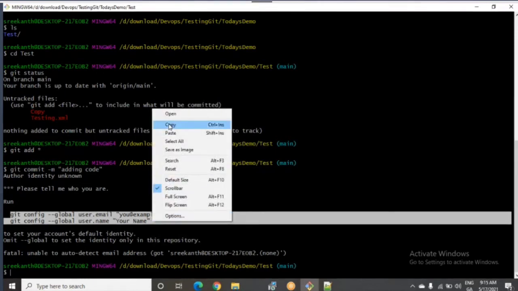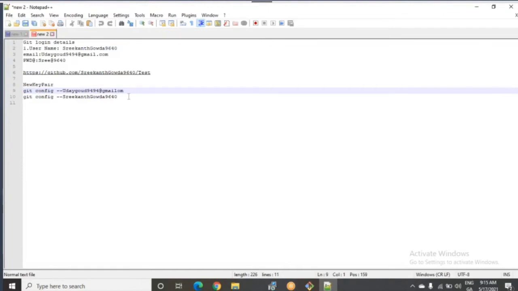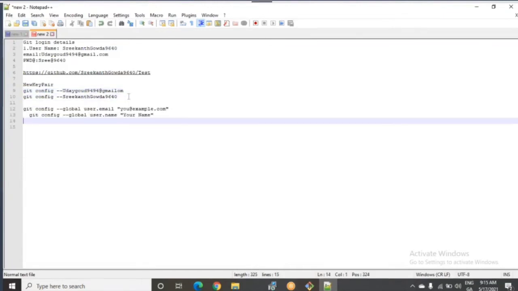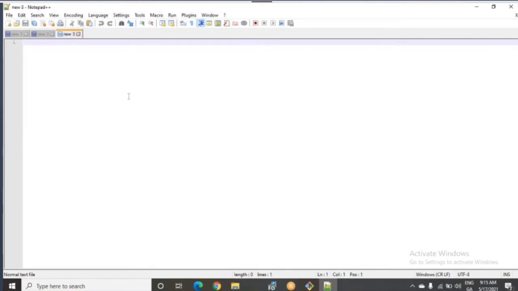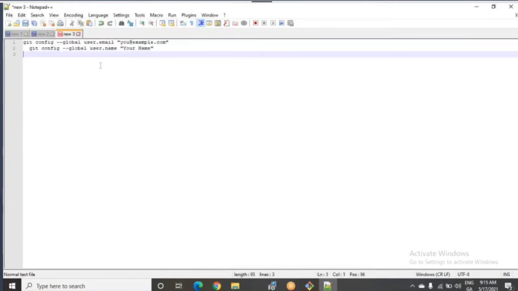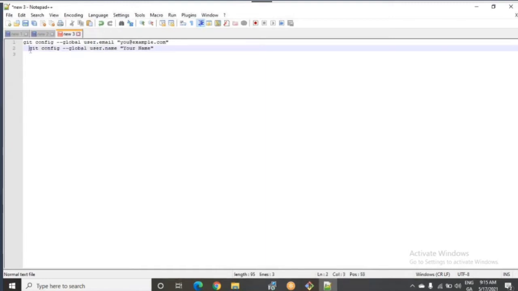Okay. Control N. Control N. Now paste those things here. Now remove the space in front of the second line. Backspace, you click, sir, one time.